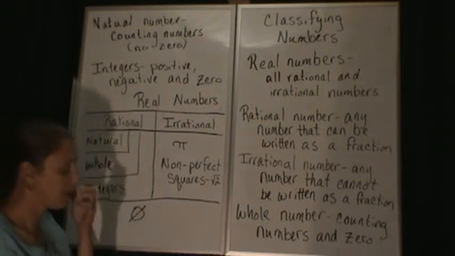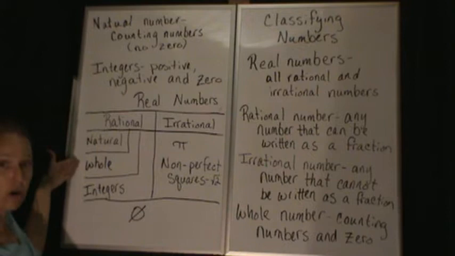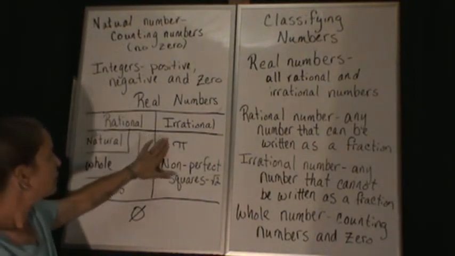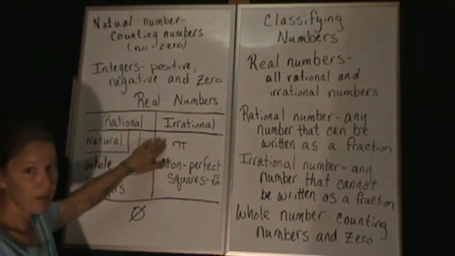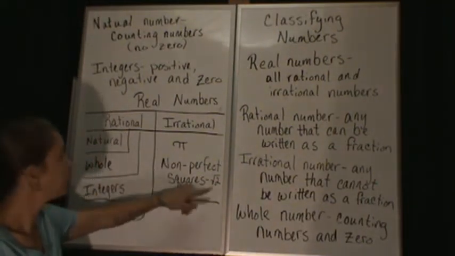So when we go to classify our numbers, this is kind of how they are grouped. Your natural, whole, and integers are considered rational. And pi is an irrational number. And any non-perfect squares, such as the square root of 2.